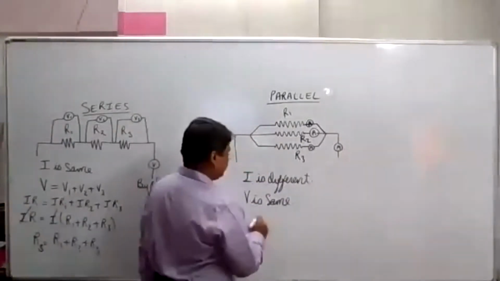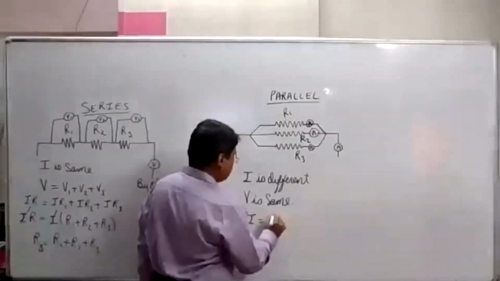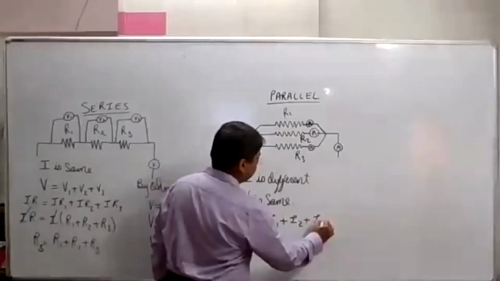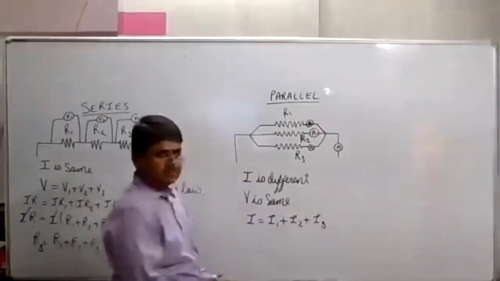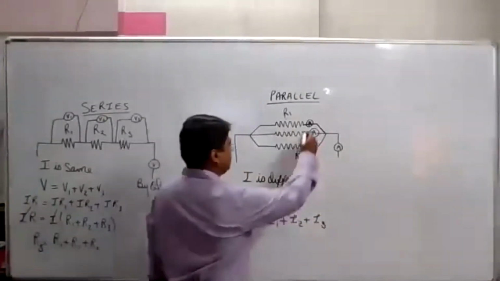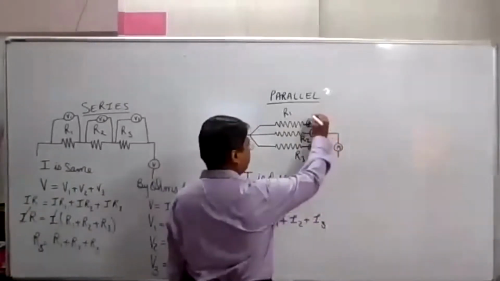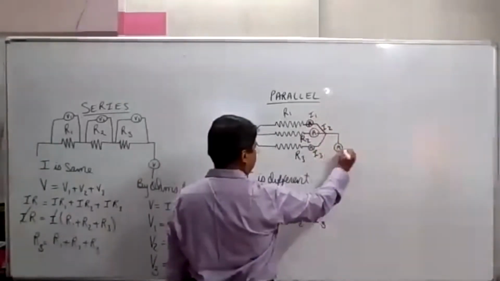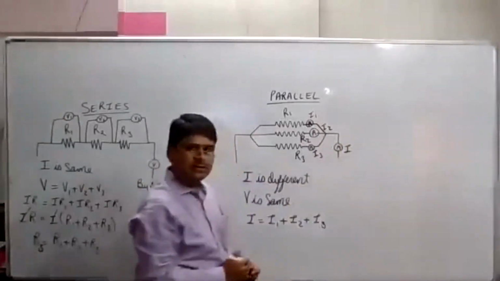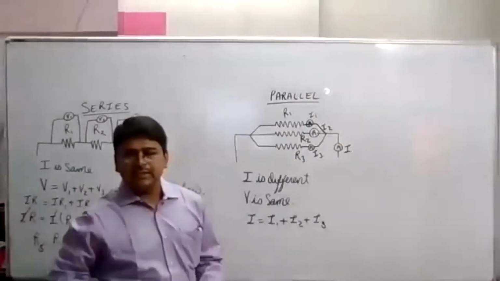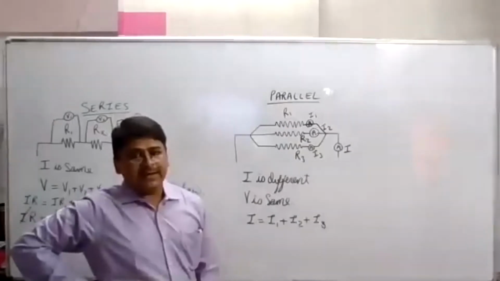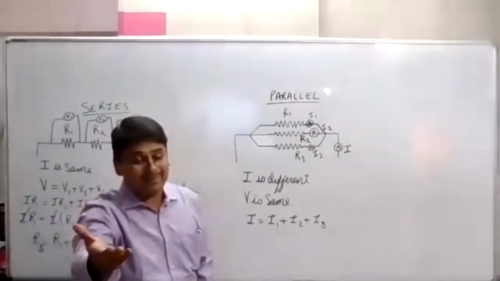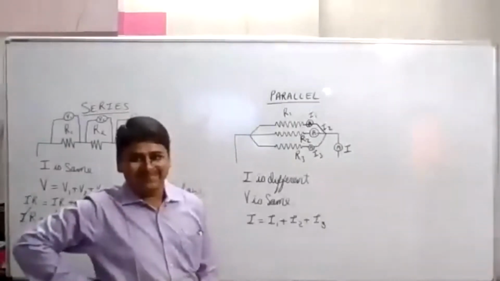You will observe I is equal to I1 plus I2 plus I3. Here you will get I1 reading, I2 reading, I3 reading, and I reading. This is from the activity. Is this clear? And you have a practical explanation also.